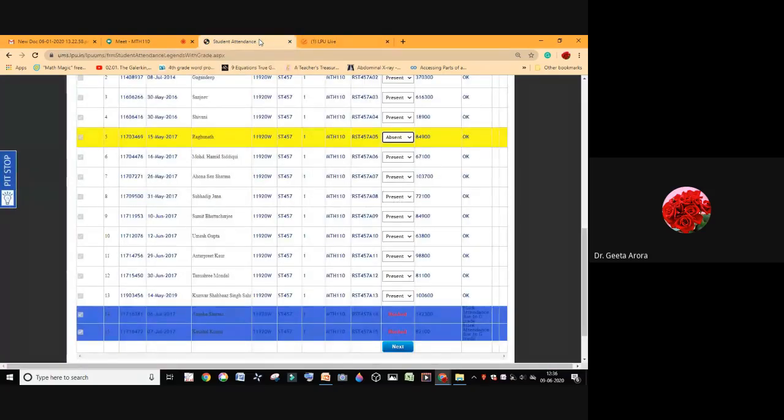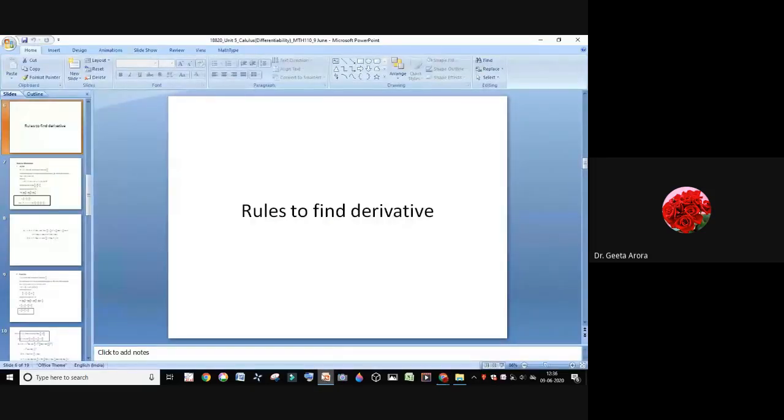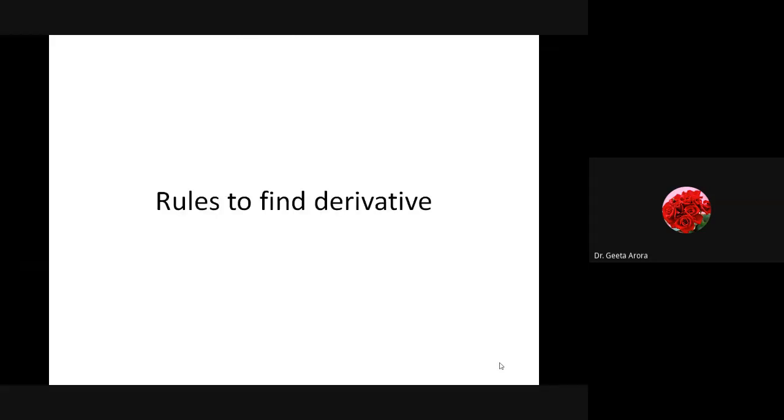Has anyone seen Raghunath's connection? Has he connected or not? Ma'am, he was here. So let me wait, he might come back. Sometimes you get disconnected, and sometimes you go by yourself. Okay, so all of you are here till 12:34. After that, how many of you are going to leave, I am not sure.